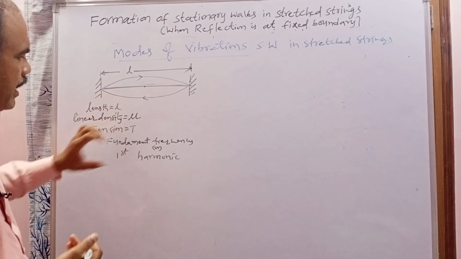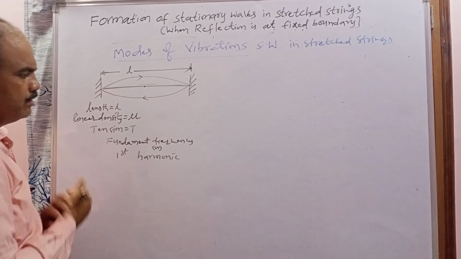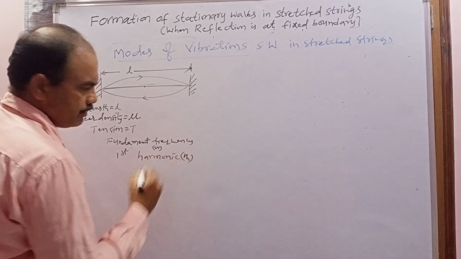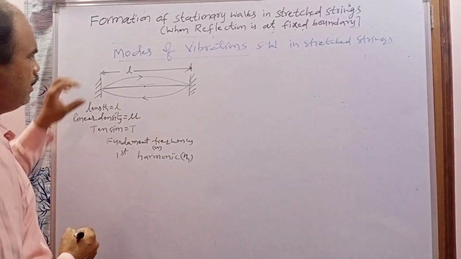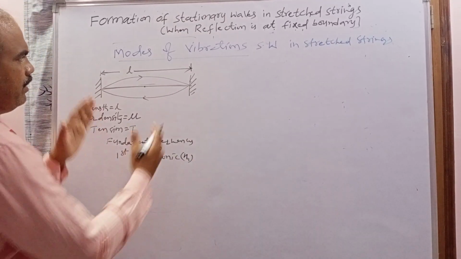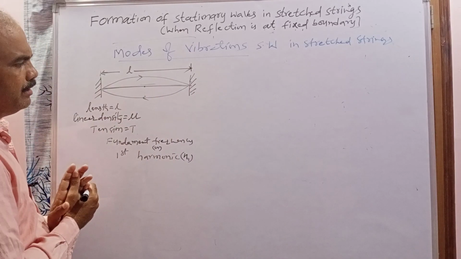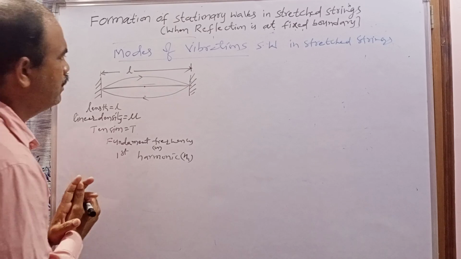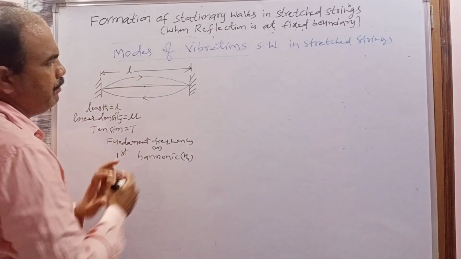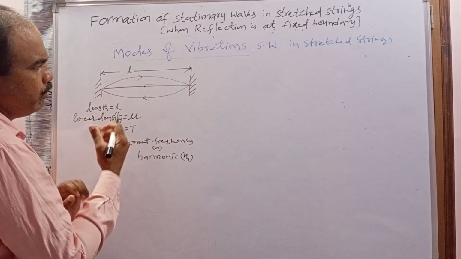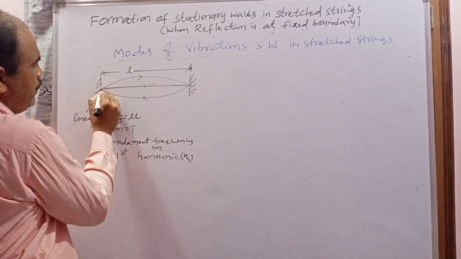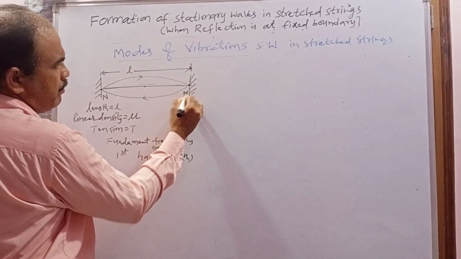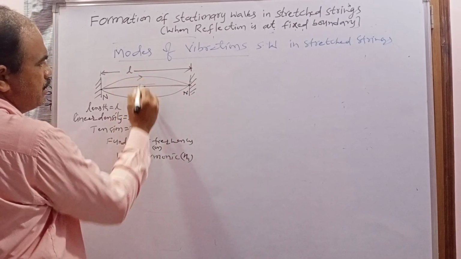Now I am going to calculate this frequency. Consider this frequency is N1. To find N1, first of all the length can be written in terms of the wavelength. What is the length here? L. When the stationary wave is formed with one loop or one segment, at the rigid support the displacement of the particle is 0. That's why nodes are formed, and at the middle an